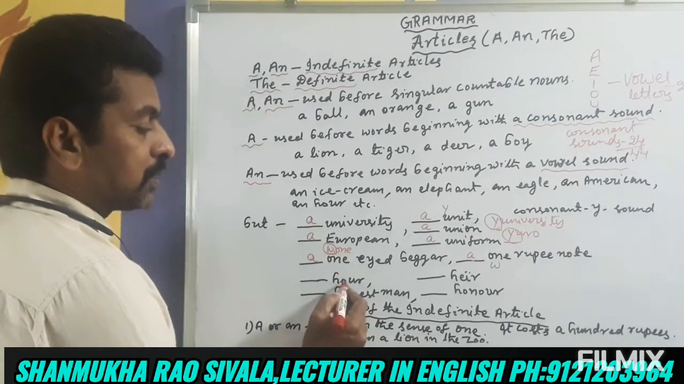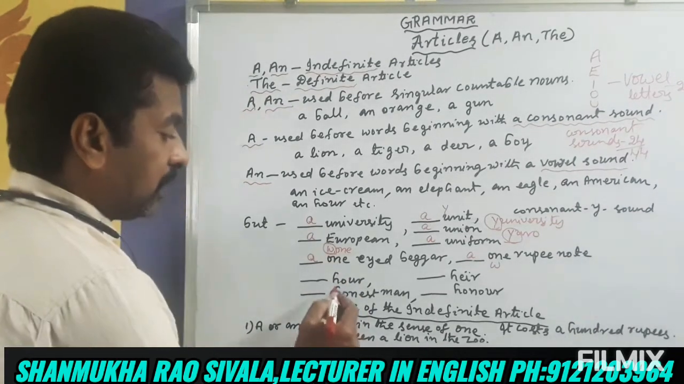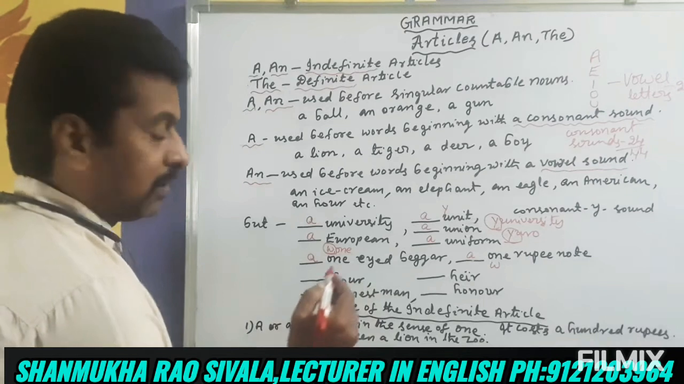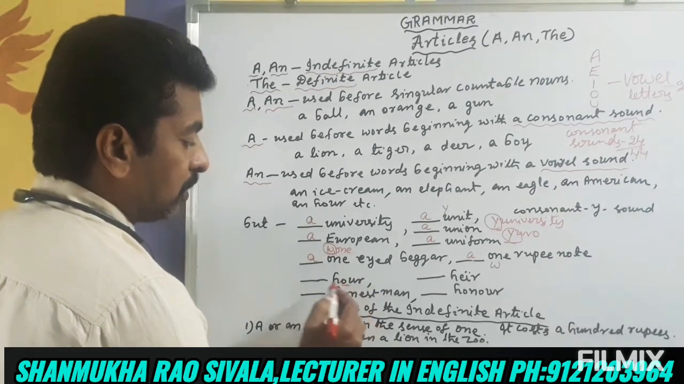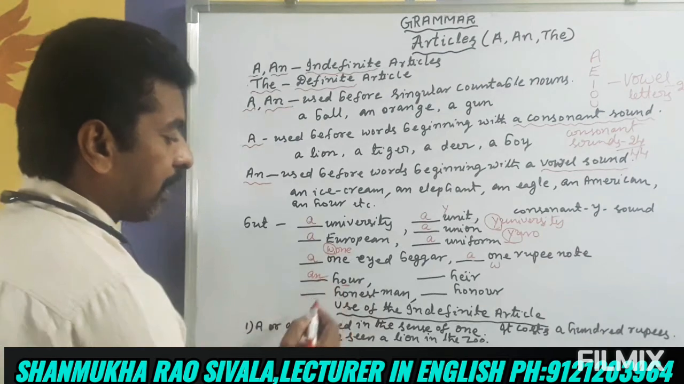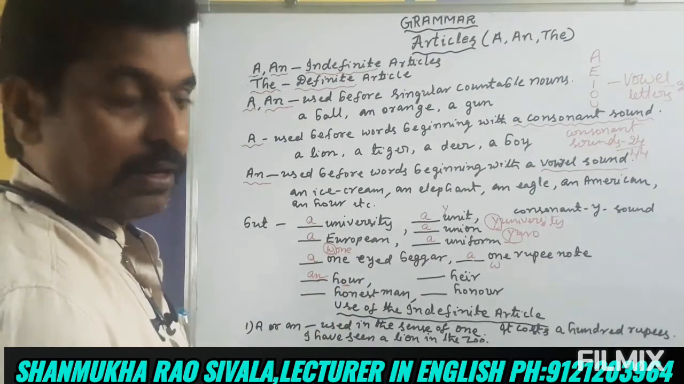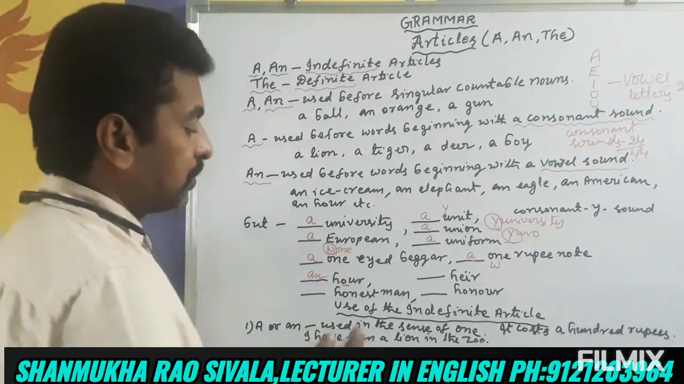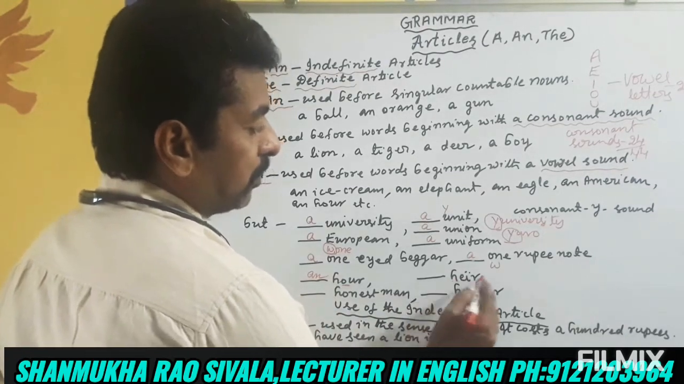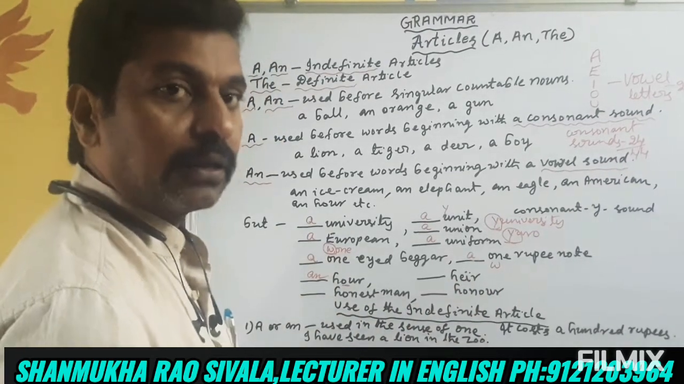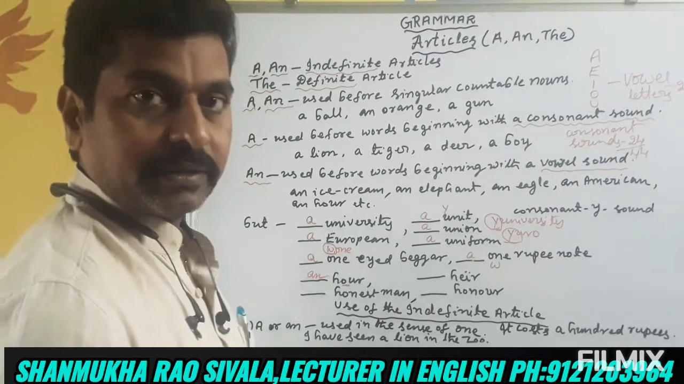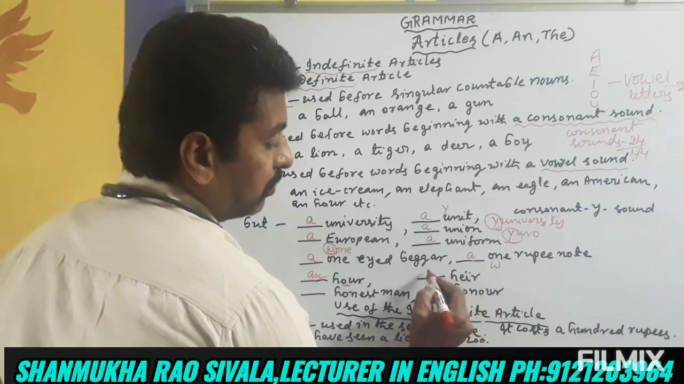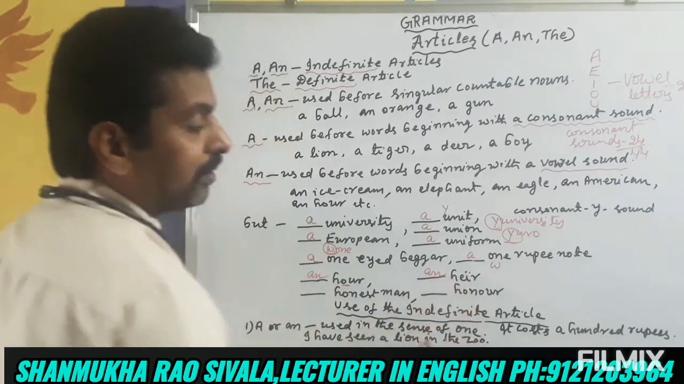Similarly, H-O-U-R, hour. Here H is silent, so we are pronouncing it with an O, a vowel sound. So an hour. H is silent; these are pronounced with a vowel sound. A vowel sound, so here comes an: an hour.